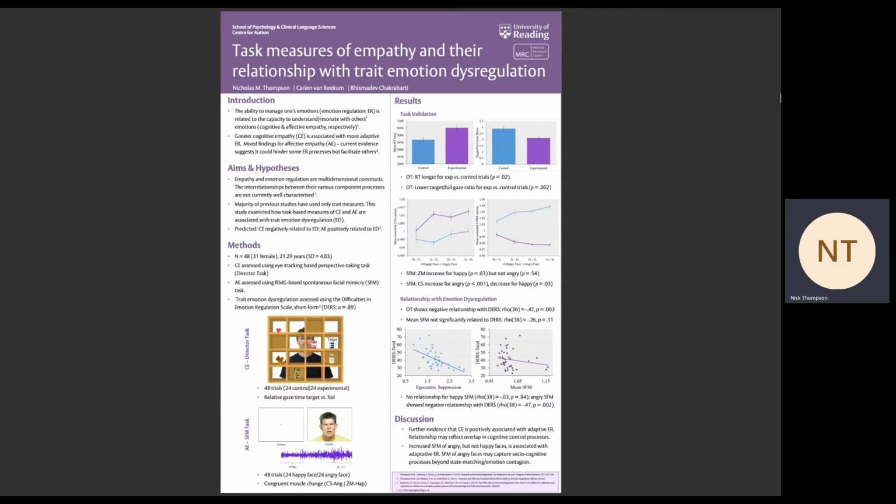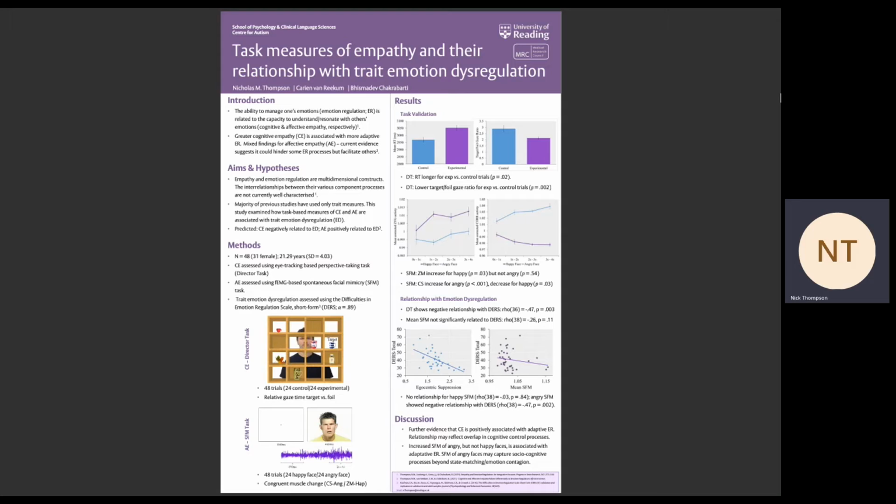We used eye tracking to capture participants' gaze behaviors, and our key metric of perspective taking ability, or cognitive empathy, was the relative proportion of gaze time on the target object versus the foil object on experimental trials. A higher value on this metric reflects better perspective taking ability.